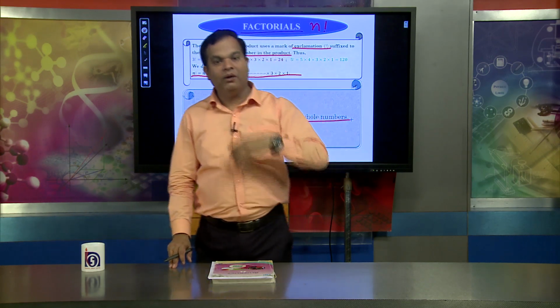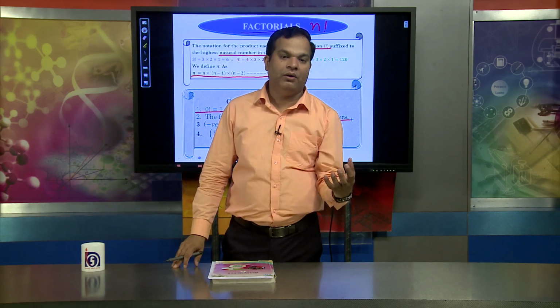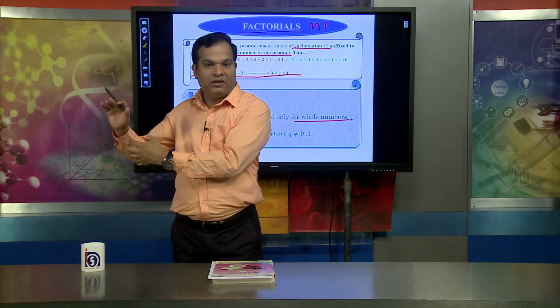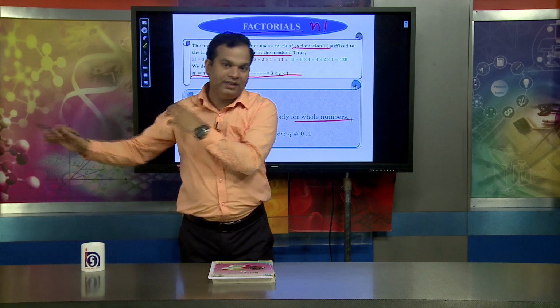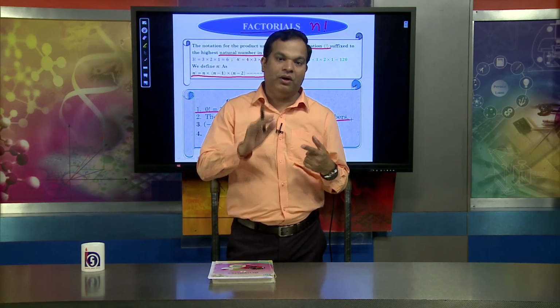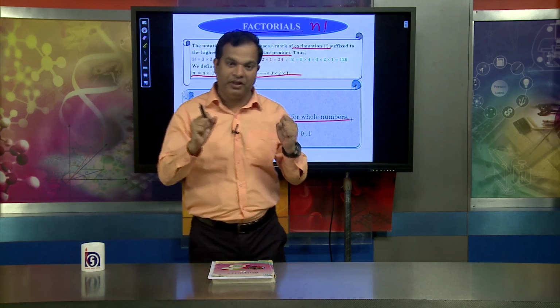Factorial we can find only for whole numbers, and you know whole numbers start from 0, 1, 2, 3, 4 and so on. There is no question of finding a fractional or decimal value like 5.2 or 3.5 factorial.